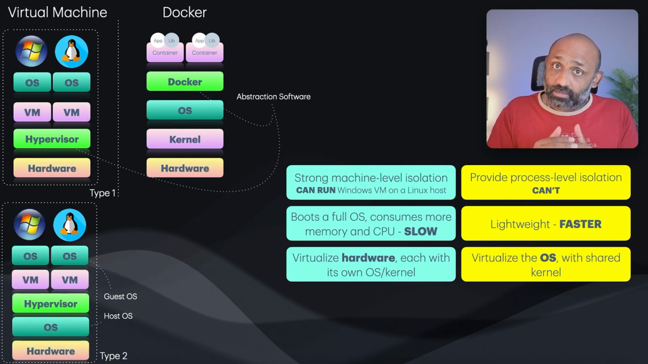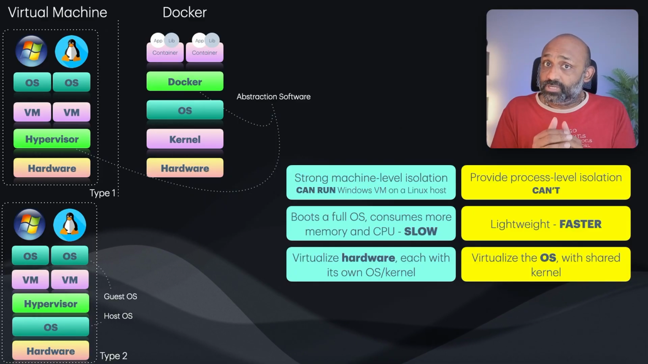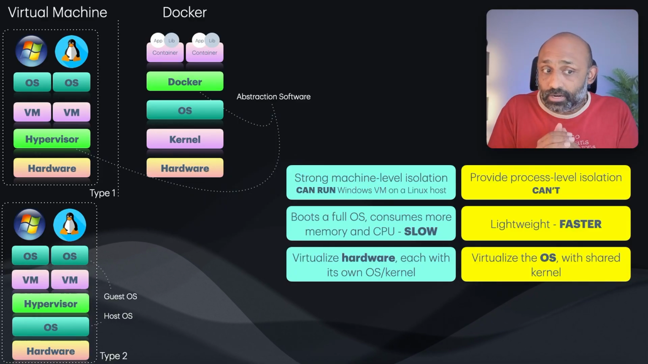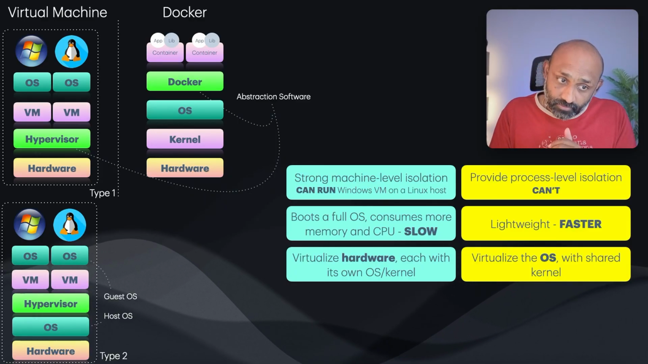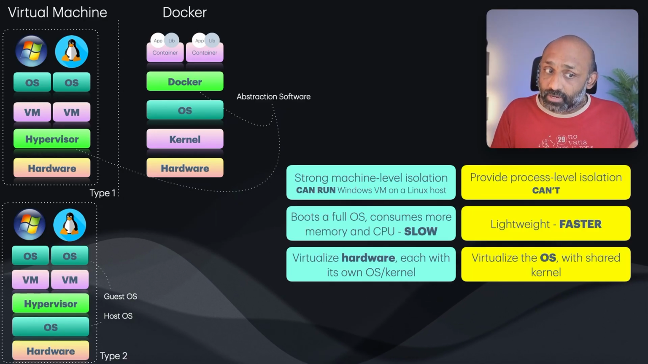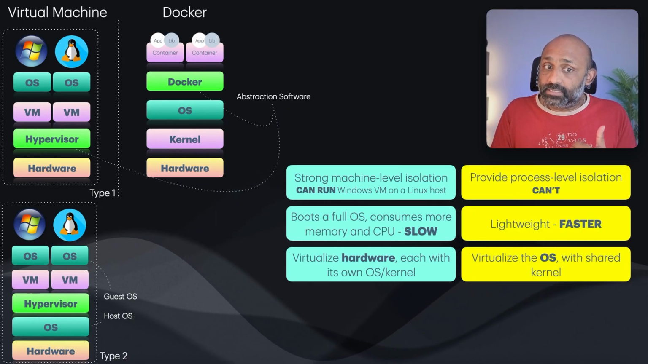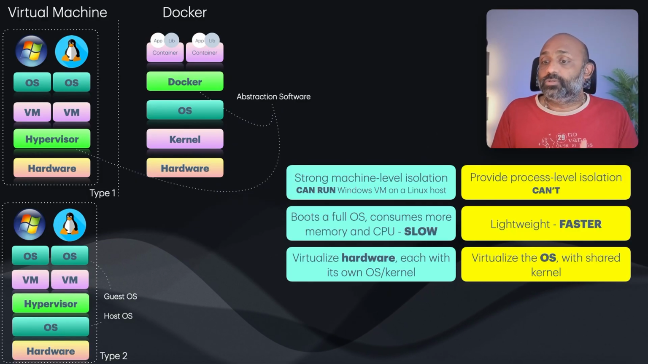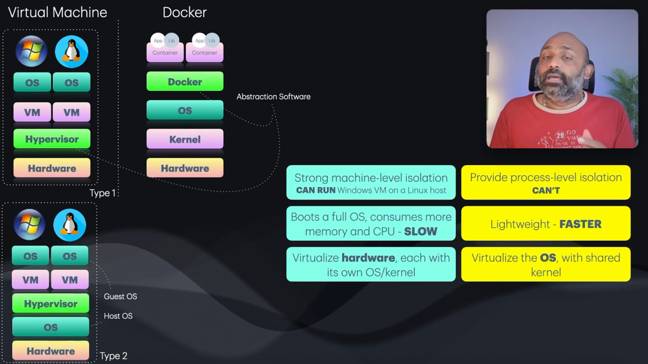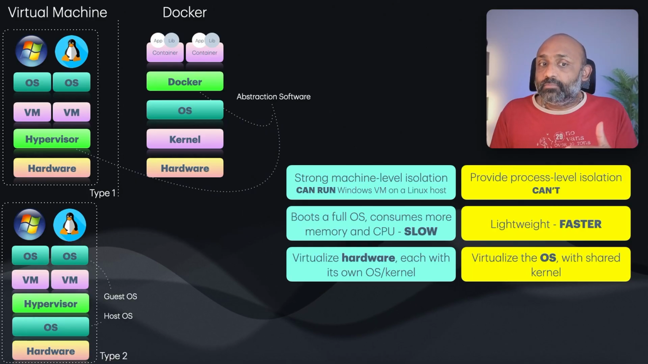Virtual machines are hardware level virtualization. They sit on top of the hardware. That is what we saw here. That's why it's a hardware level isolation. This Docker sits on top of the operating system, so it's OS level virtualization, sharing the same kernel of the OS.